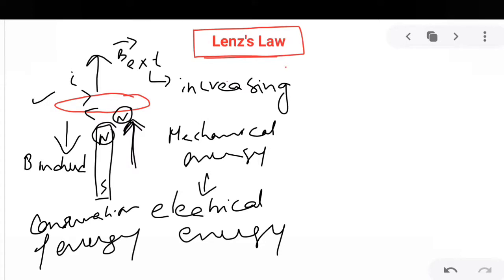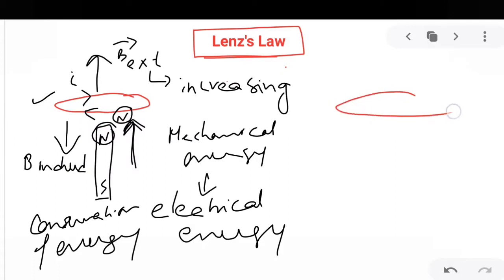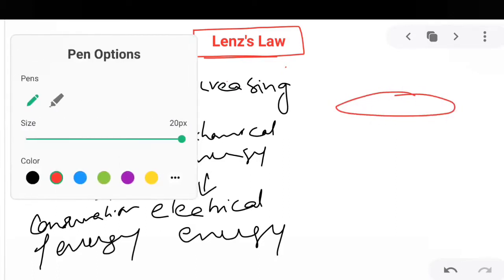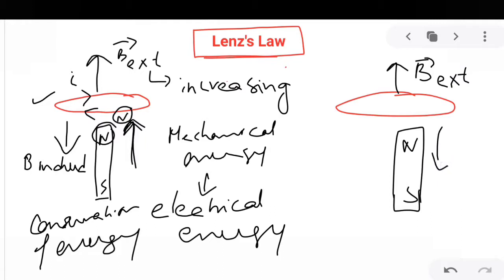Now the second observation: suppose you have the same coil and the bar magnet. This is the north pole, this is the south pole. Again the magnetic field is in the upward direction. This is the external magnetic field. But now the magnet is moved away, so the external magnetic field is decreasing.